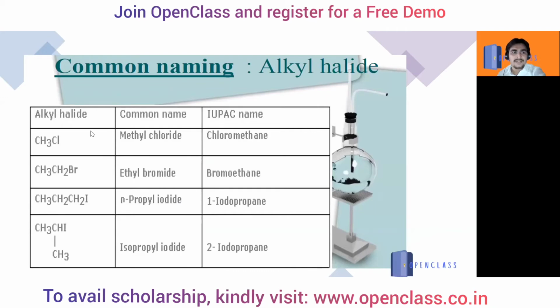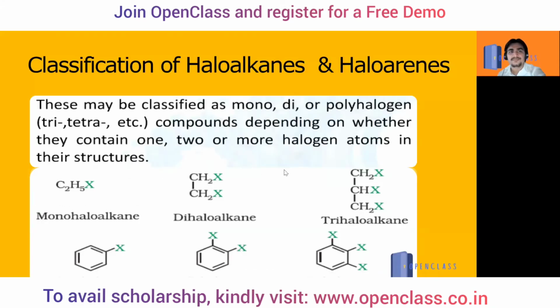Some common names of alkyl halides you can see here. It is methyl. Why meth? Because the carbon number is 1 only. So it is methyl chloride. Carbon number 2 gives ethyl bromide, where bromine is present. They are also called chloromethane and bromoethane.